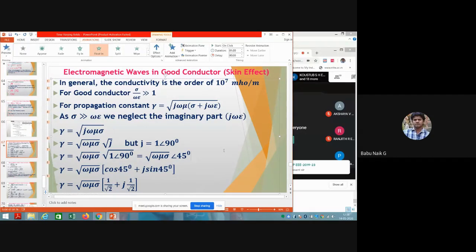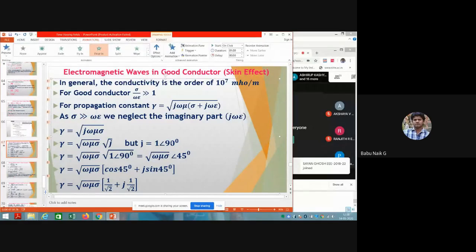Last class we discussed somewhat about the conductors, electromagnetic waves in mediums, with a total of four conditions: free space, lossless dielectric medium, lossy dielectric medium, and the other one, good conductor. For these four conditions, how the electromagnetic waves travel, and how we consider the permittivity and permeability.